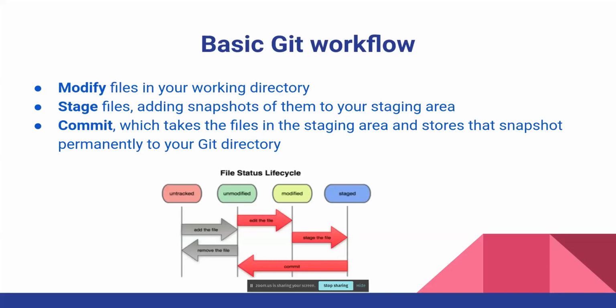So you just modify, let's say you write some extra code or you remove some code, then stage the files, which means you are ready to then commit your work. Commit is basically, we'll see later also, a way to tell Git that you are sure about the changes that you made. So you stage the files first and then you commit the staged files. Okay.